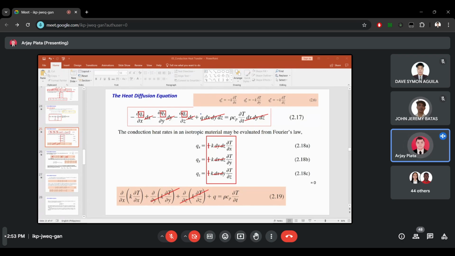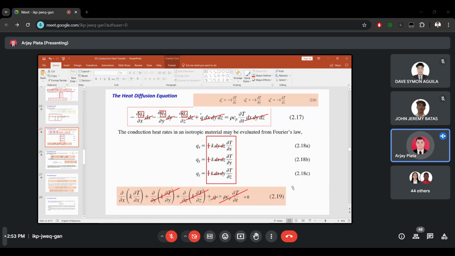So actually, if we are dealing with a steady state conduction, we do not have energy storage because the heat transfer coming in is equivalent to heat transfer coming out. So energy storage will be zero. And energy generated will also be zero since we are dealing with steady state. So there's no energy generation when the system is in a steady state.